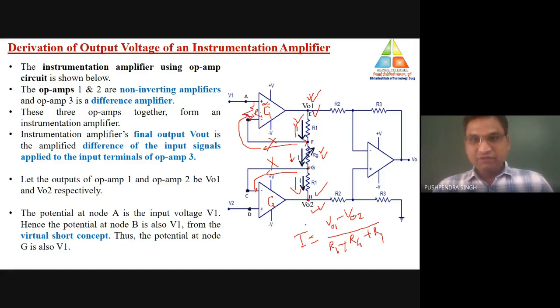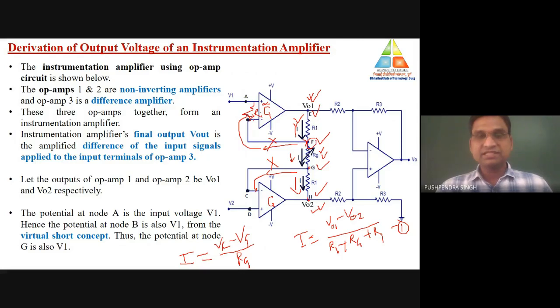Similarly, here also the value of current is I. So we make one more relationship related to I. I is equal to the voltage between node F and node G. Let the voltage at node F be Vf, and at node G the voltage is Vg, divided by the resistance Rg. Then what is Vf? This terminal F is virtually short circuited with node A, and node A is connected to the input voltage source V1. That means Vf is equal to V1.